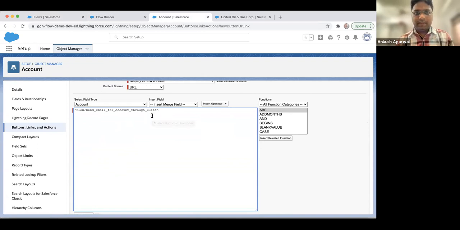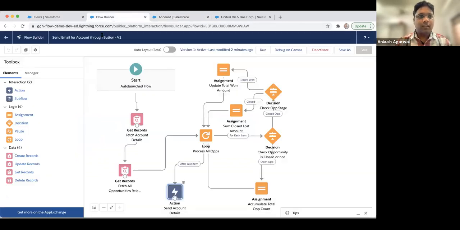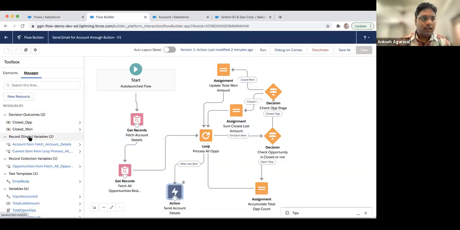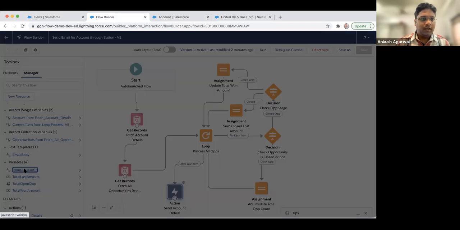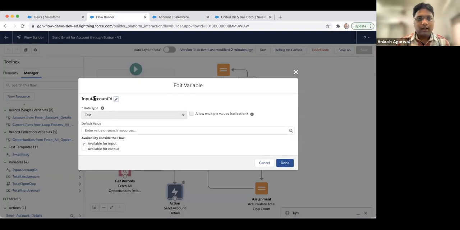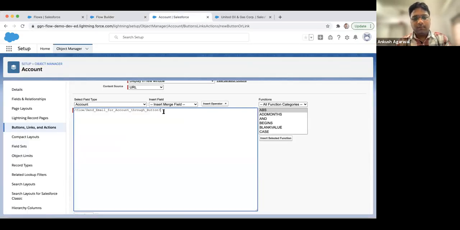So now we have to pass the account ID over here because we have an input variable which will be storing the account ID. So the process is make the question mark, then go over here and check for that input account ID, and just select this input account ID, its API name, and put it over here.